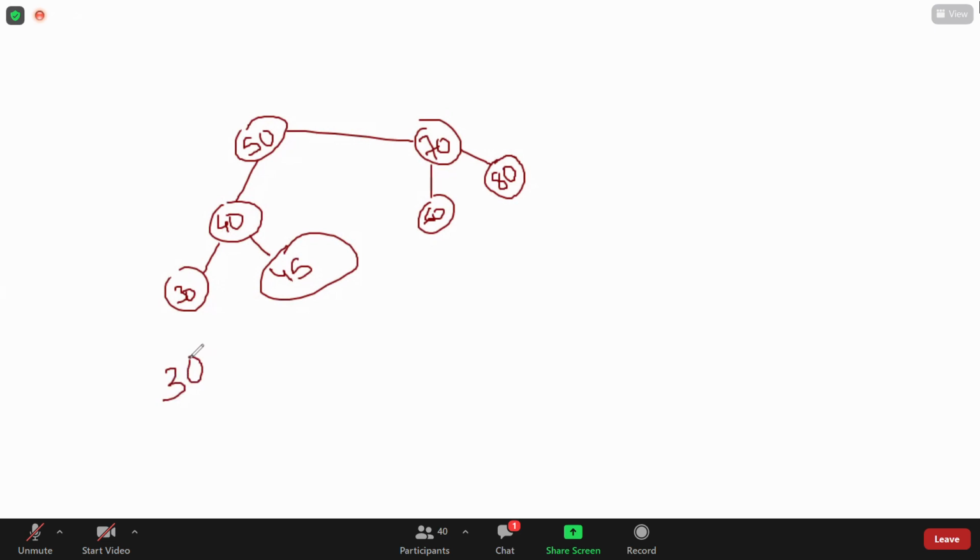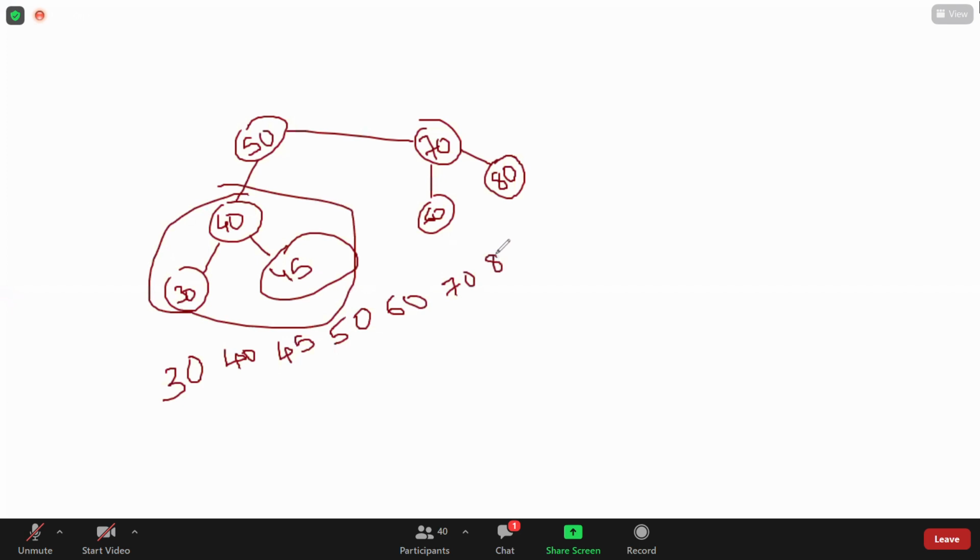After visiting the left hand side, go to the root. For this, the root is 40. After visiting the root, visit the right hand side, so 45. Next, this entire thing is the left part only. After visiting the left part, visit the root node, which is 50. Next, come here. It again has a left part, so first you have to visit the left part, 60, then the root, and then the right hand side.